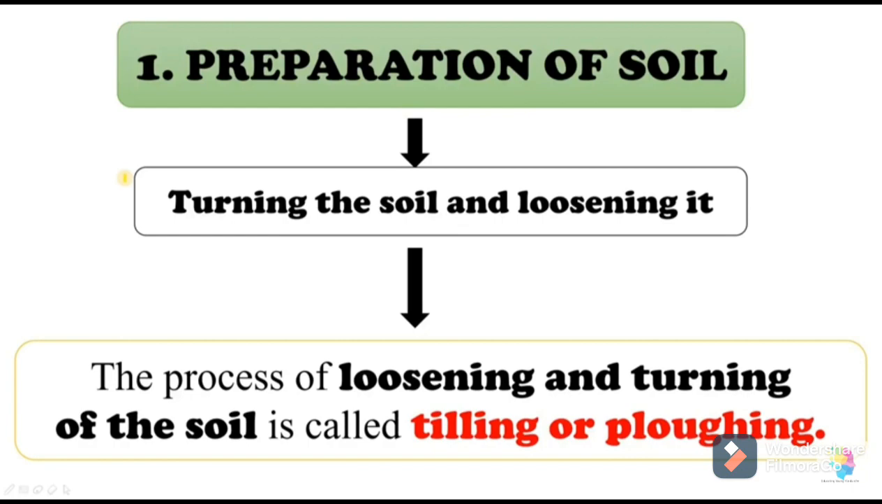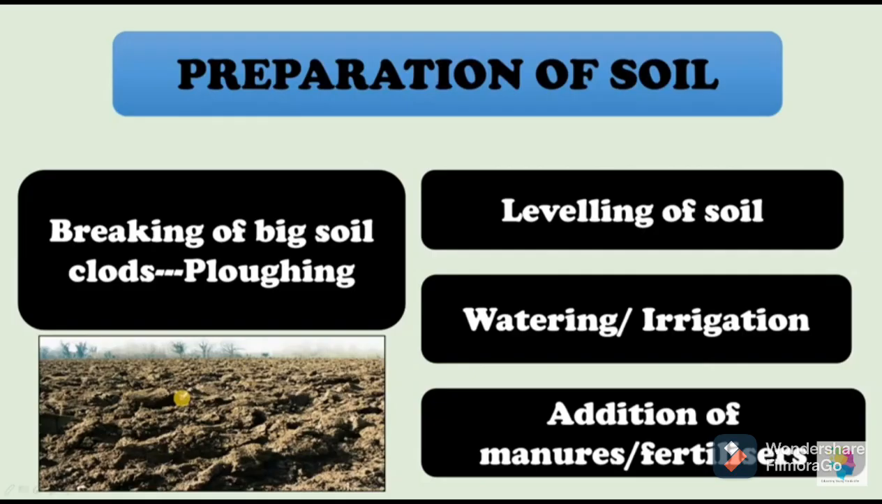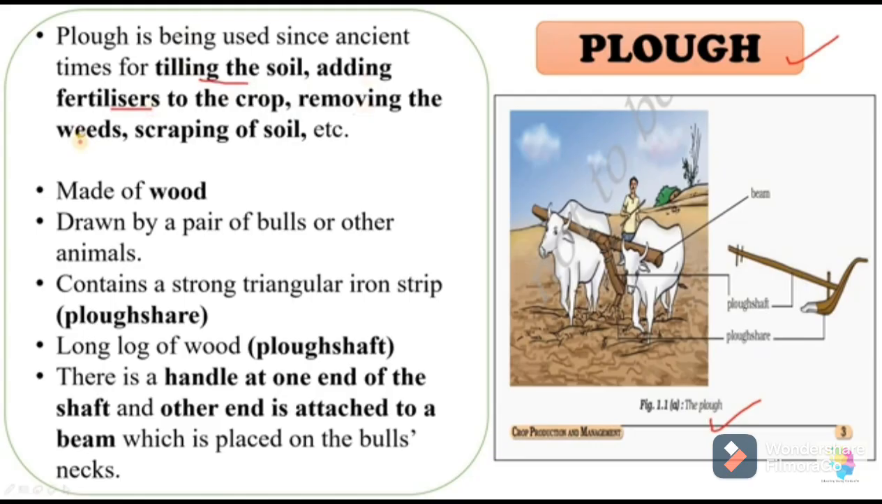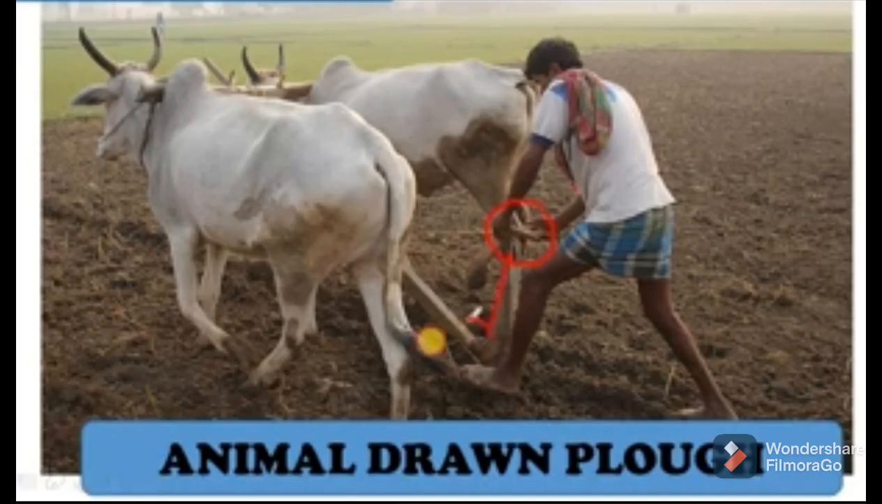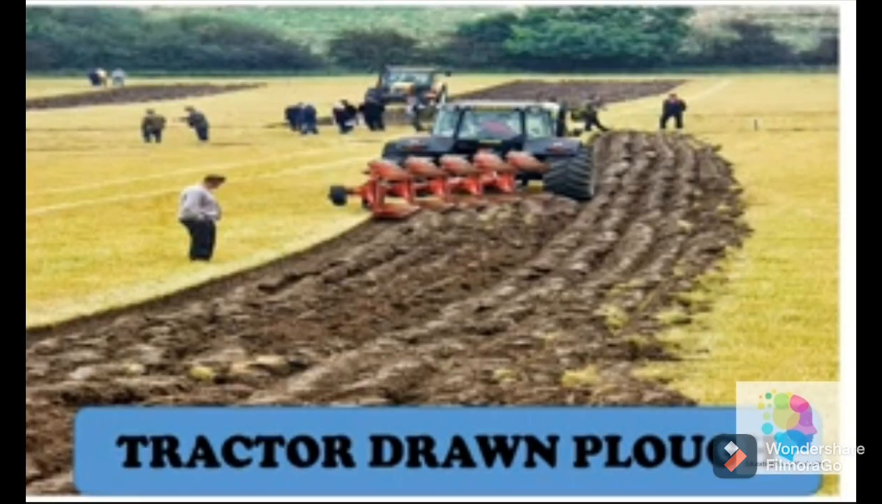Preparation of soil includes leveling of soil. First, you can see in the picture many rocks or soil clods are there. So breaking of big soil clods and ploughing, then leveling of soil, watering, irrigation, and adding manure and fertilizers. All these steps are involved in preparation of soil. This is done by ploughing. You can see in the picture, ploughing is done with the help of animals also. And if we are going to cultivate on a large scale, then it can be done using tractors also.